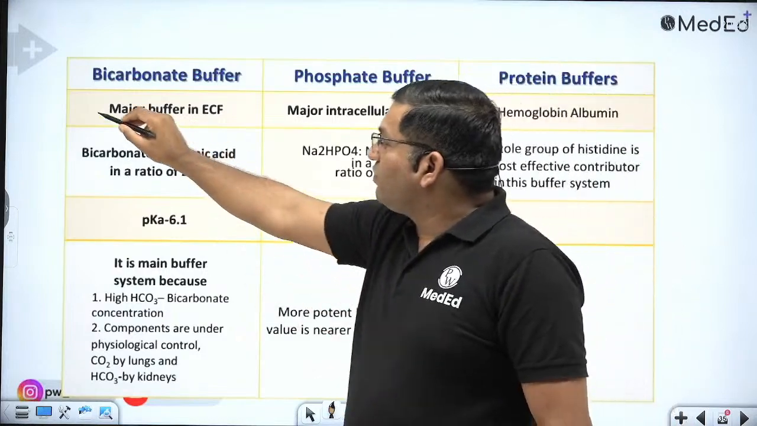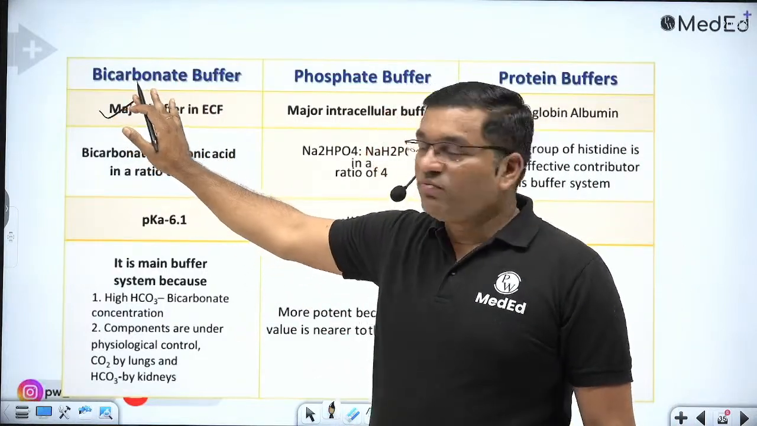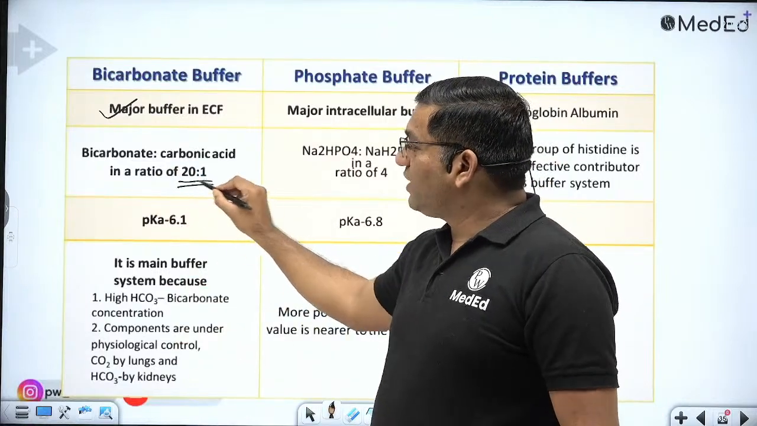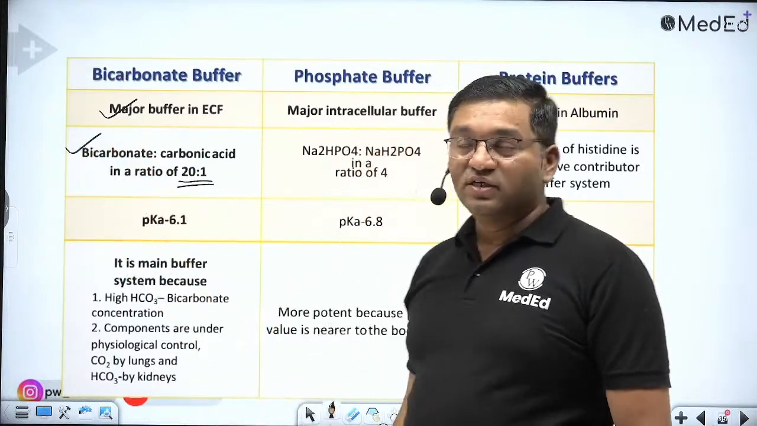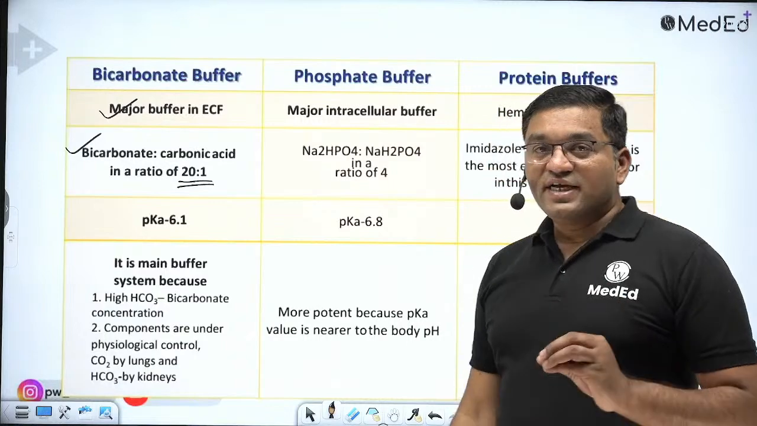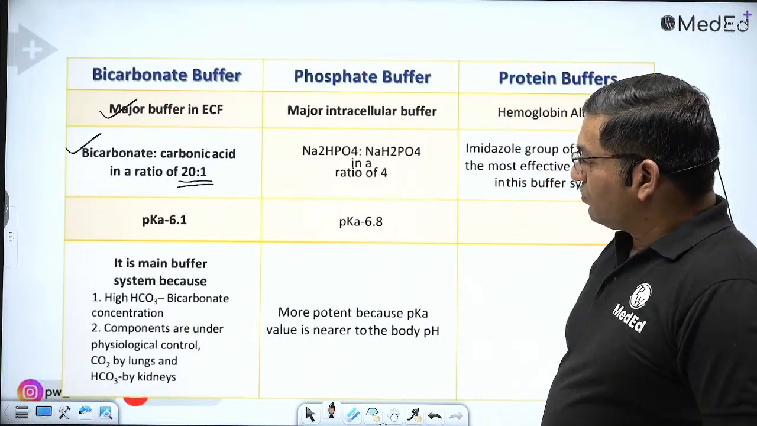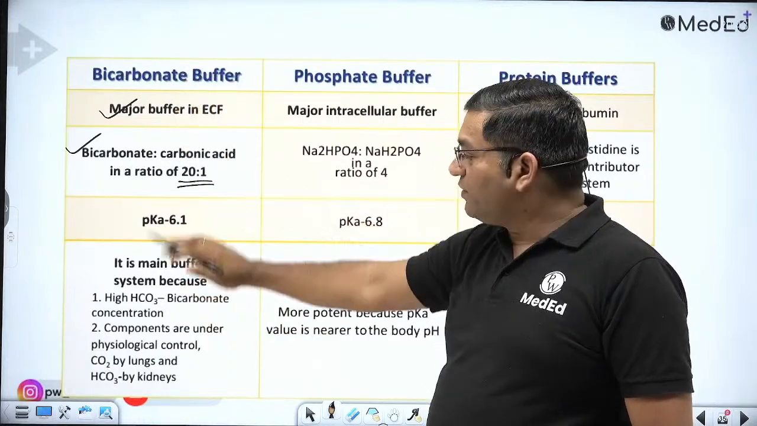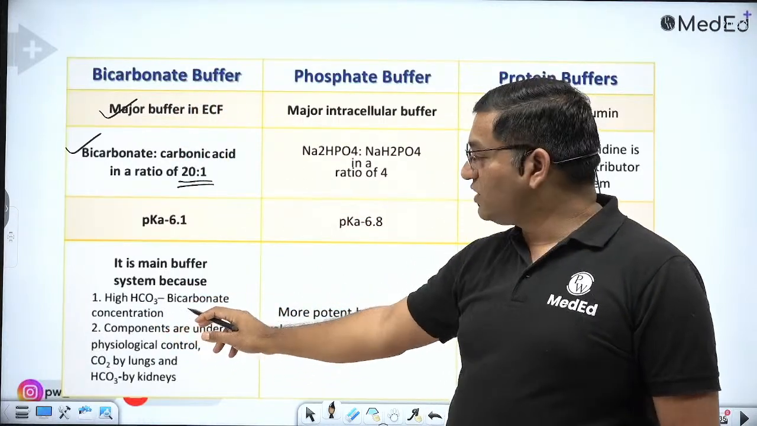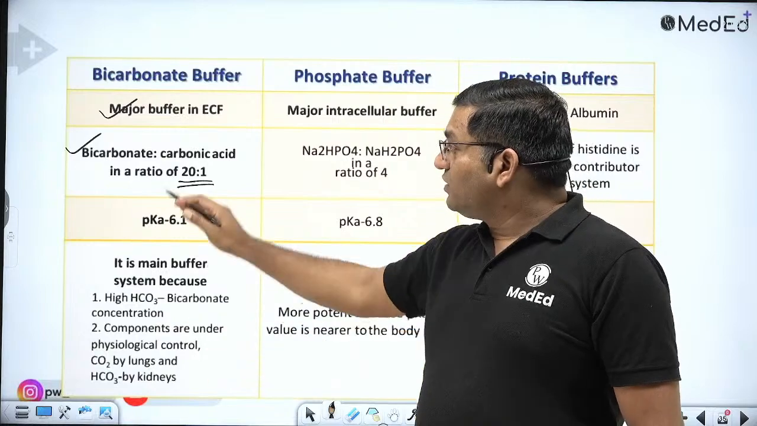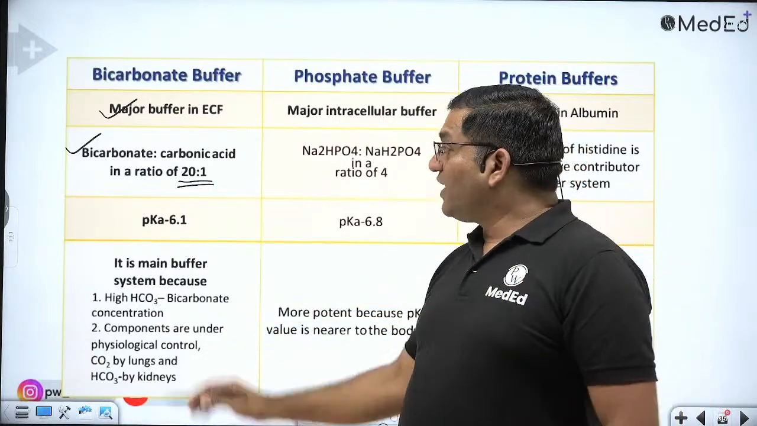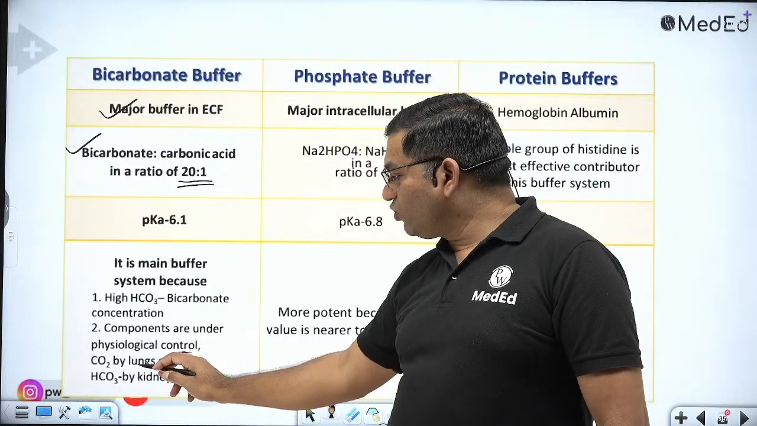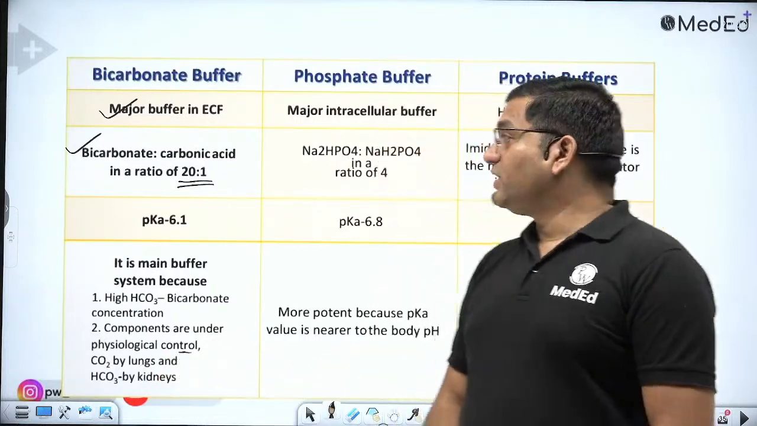This is the major buffer in the extracellular fluid, the bicarbonate buffer, and alkali reserve. It is very, very important. It is in the ratio 20:1. Bicarbonate level is much more in our body, 22 to 28 millimole per liter. So high bicarbonate concentration is why the bicarbonate buffer is important, because it is the alkali reserve. And second, the parameters in the bicarbonate buffer are under physiological control, that is CO2 by the lung and bicarbonate by the kidneys.